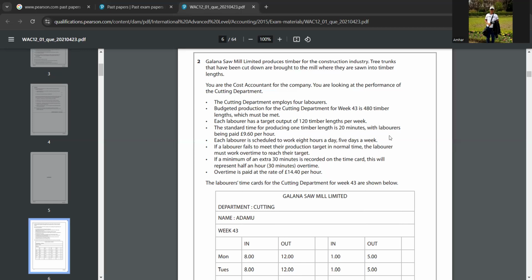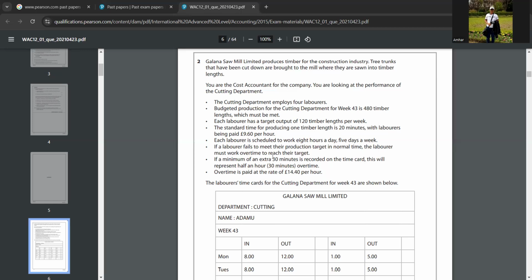Laborers are paid 9.60 pounds per hour. Each laborer is scheduled to work 8 hours a day and 5 days for a week. Only 5 days for a week, and for a day only 8 hours.